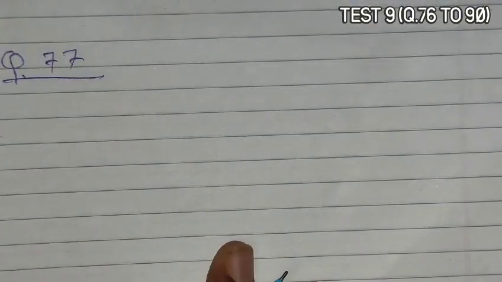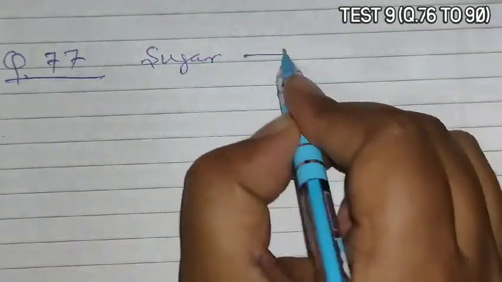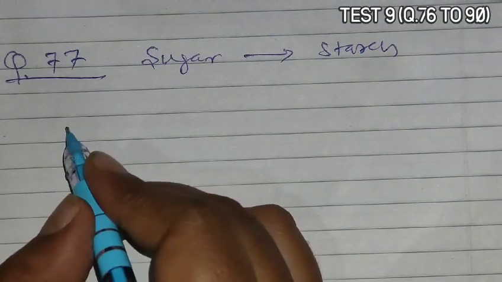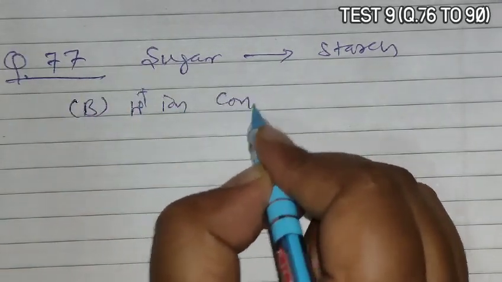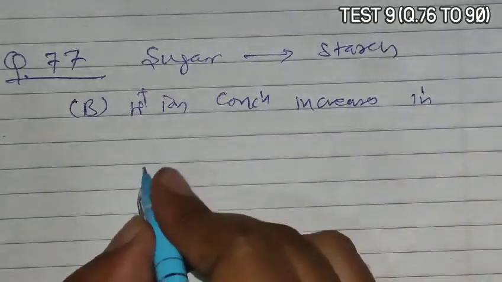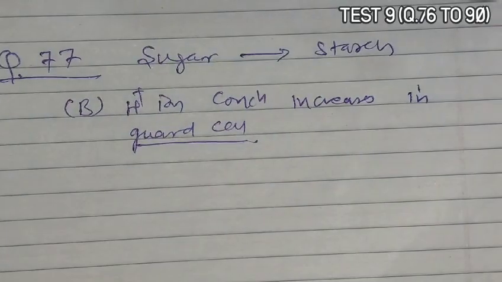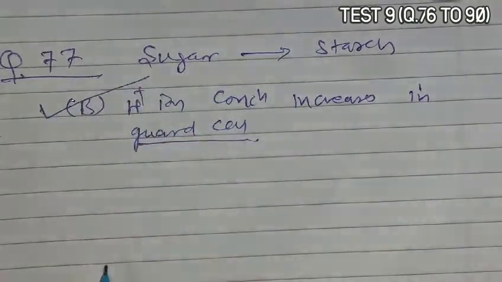Next is question 77. Question 77 asks: sugar is converted into starch when? Option B, H plus ion concentration increases in guard cell. So when H plus ion concentration increases in guard cell, starch formation is observed. So B is the correct answer.